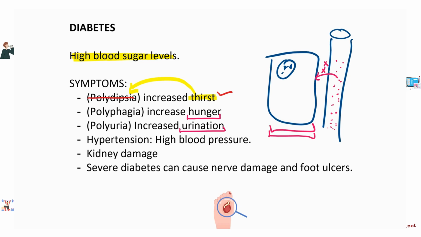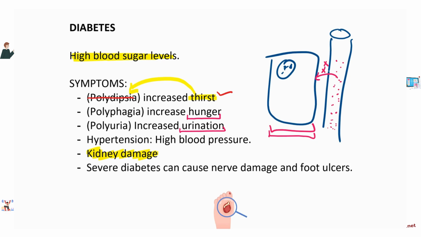Hypertension is another symptom of diabetes. Hypertension, hyper means high, tension means stress, in this case of blood vessels, so that is high blood pressure. Kidney damage, of course, because you have this hypertension, you have a lot of glucose in the blood vessels. You know, it's not really very healthy to have a lot of blood glucose in the blood vessels. Blood vessels travel everywhere, so blood travels everywhere. And so abnormal amounts of glucose traveling everywhere in the body is going to cause damage everywhere, especially the kidneys, okay? So kidney damage is quite common to see in diabetics whose sugar is not controlled very well.